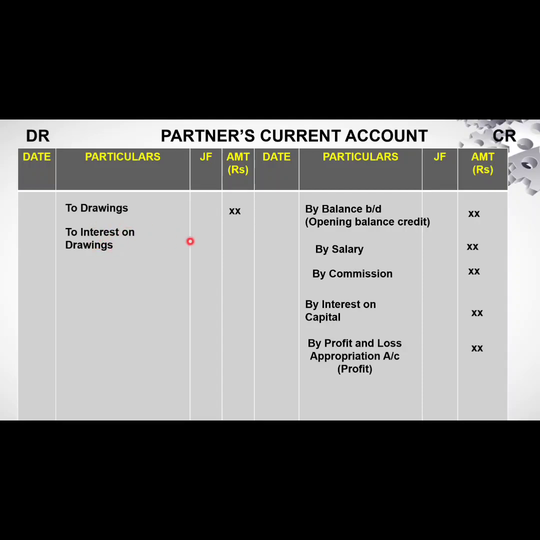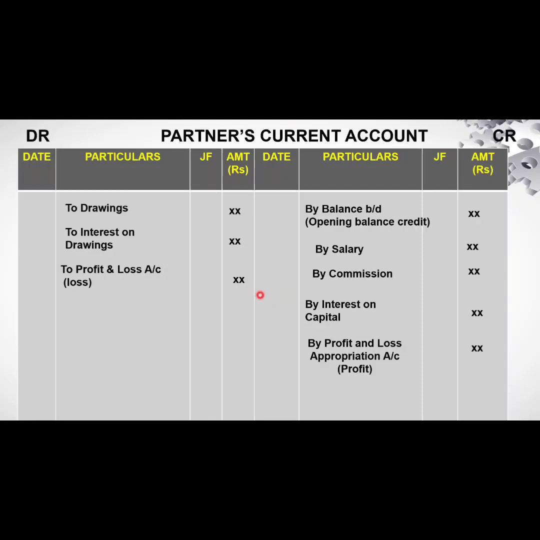So these are the adjustments which will be recorded in the partner's current account. Any loss also has to appear on the debit side to the partners. Profit will be distributed on the credit side and loss will be distributed on the debit side. Now find the balance, get the total.